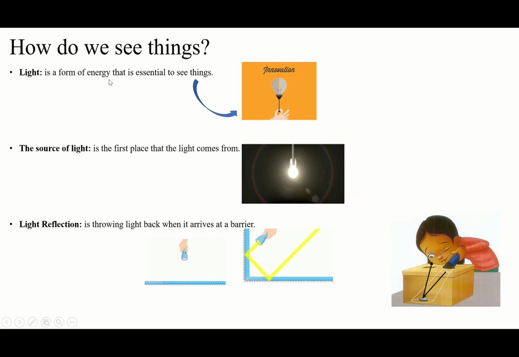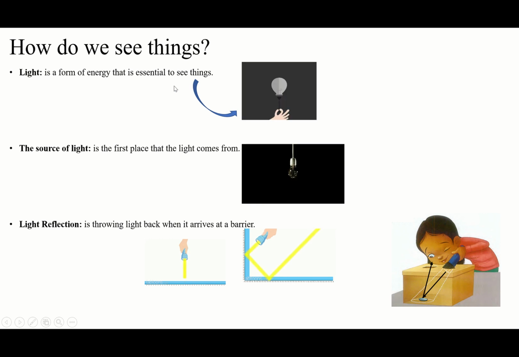Until here is completely clear because we all know that light is a type of energy, right? One of the types of energy was light. So it means light is a form of energy, the type of energy, the kind of energy. But for what? Why do we need this kind of energy? What's the benefit of this energy? It is essential to see things. It means we need light to see things.